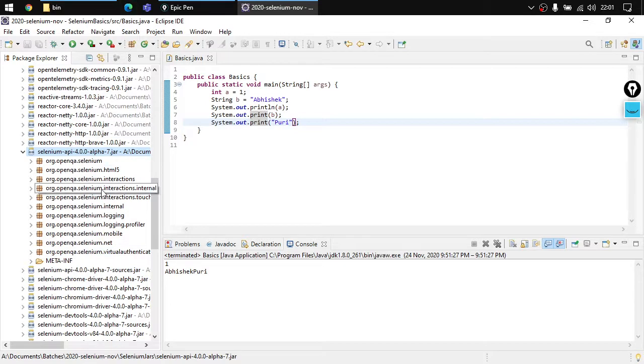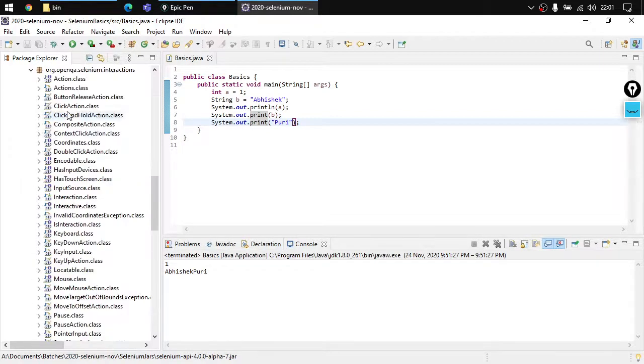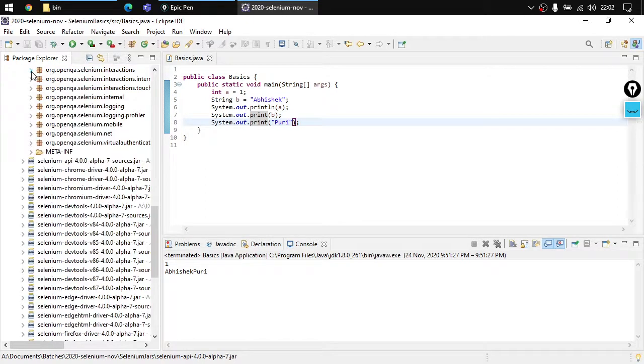What do all these packages do? These allow us to organize our code in a way so that we know where what file is. For example, if I need to interact with, say, Selenium, I can use the classes listed here, like the Actions class, right? Suppose I need to interact with the Chrome browser.